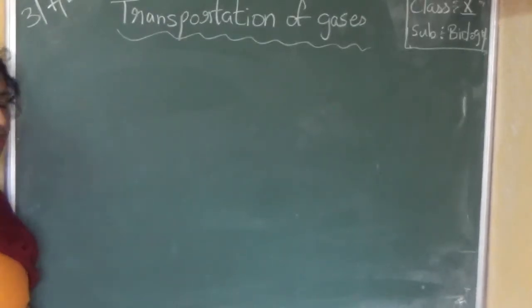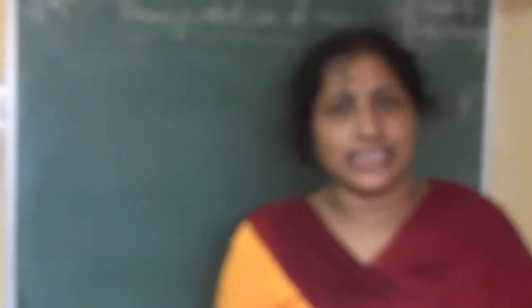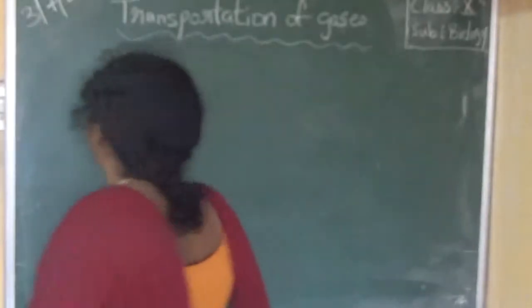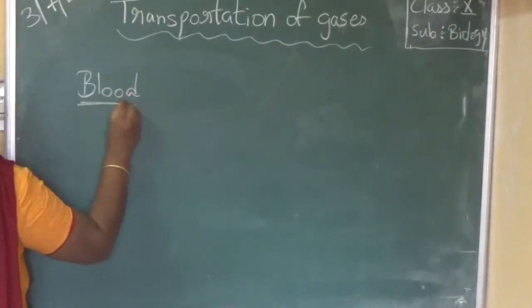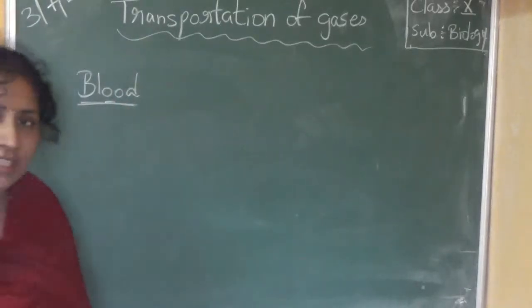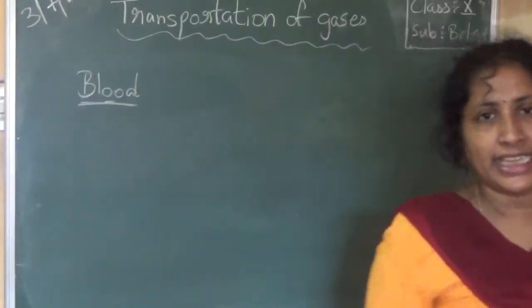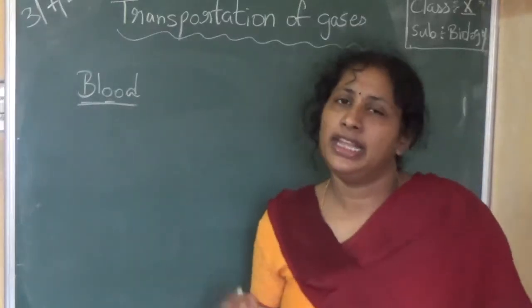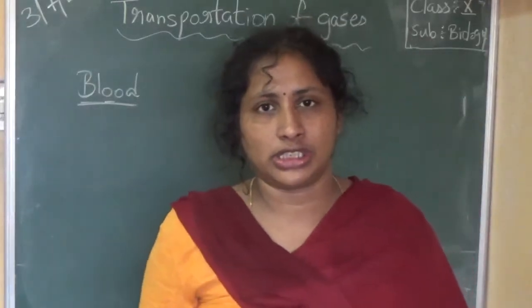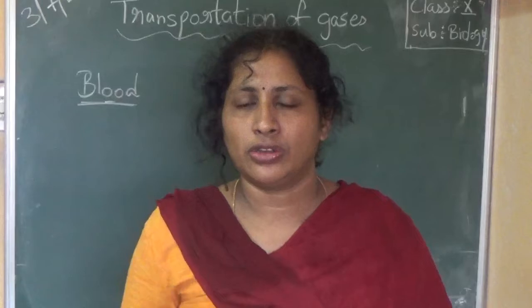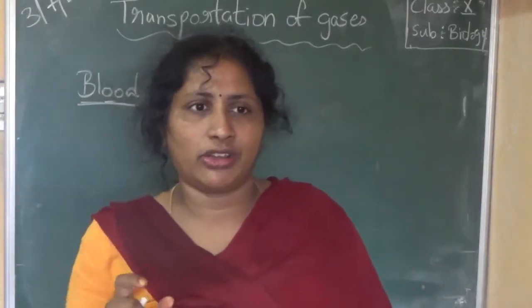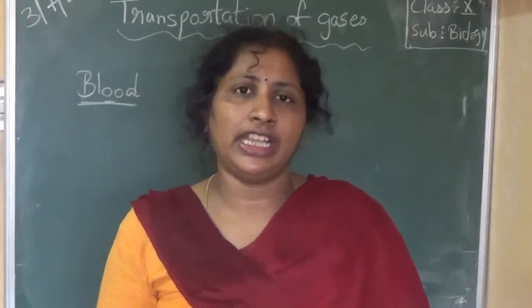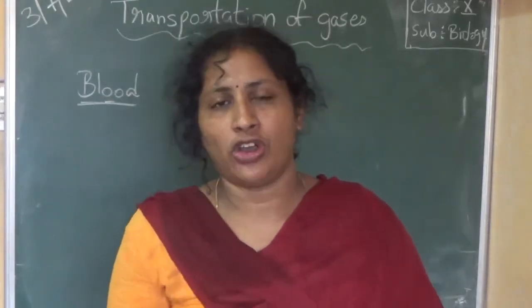So gases are transported by which? From lungs, who carries the gases? So definitely blood. Blood carries the gases from lungs to different organs present in our body. So in blood, which part or which cells will bind with the oxygen?